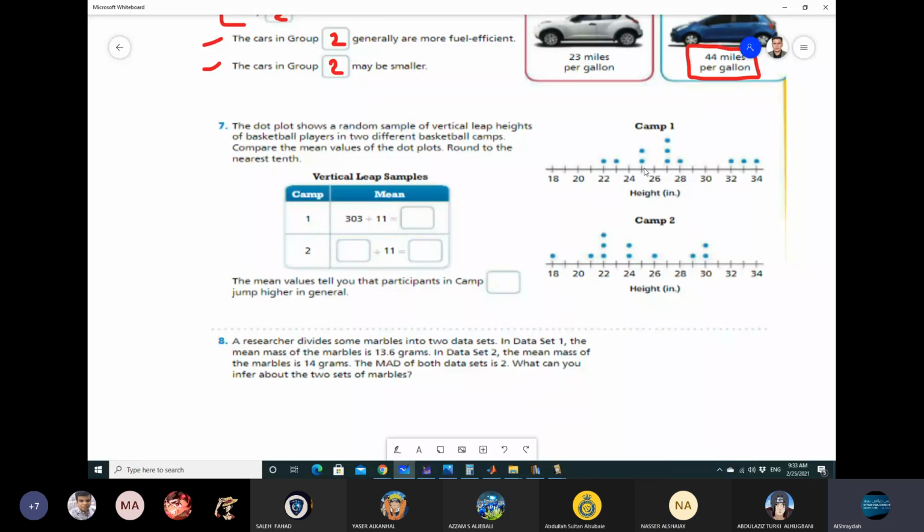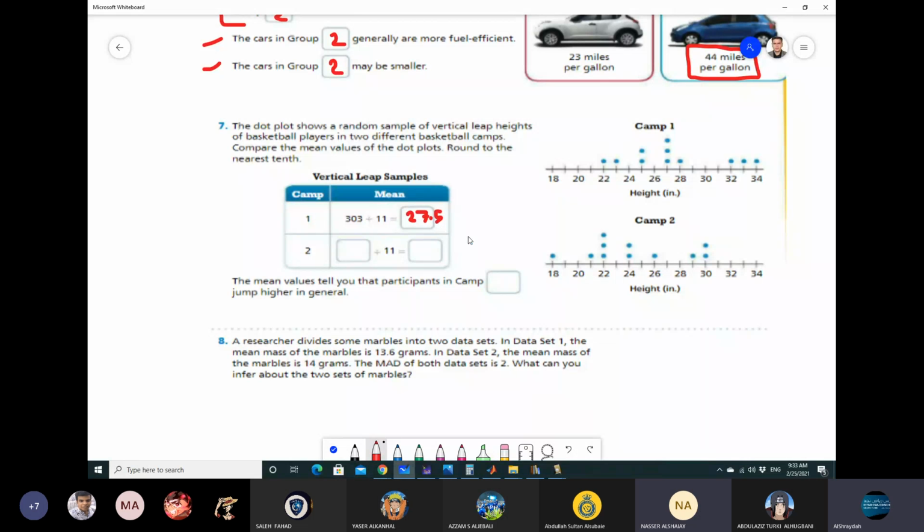22 plus 23 plus 25 plus 25 plus 27, 27, 27 plus 28, and so on. Then 303 divided by the number of data values, 11. Yes, 27.5. Oh, really? Yeah, because you divide by 11, not by 10.